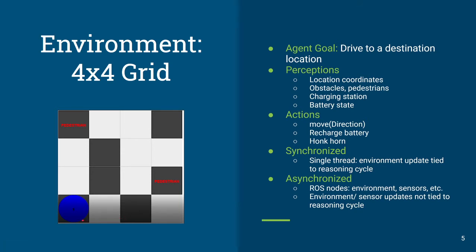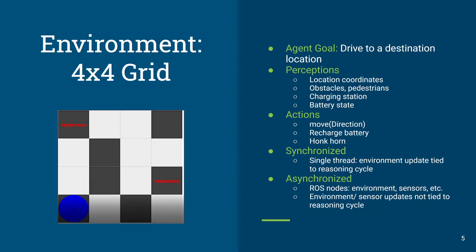It's sitting on top of a battery charging station, and the agent can perceive its location, coordinates. It perceives obstacles, pedestrians, at least those that are in adjacent grid locations. It can perceive the charging station and its battery state. It moves by simply using move commands, move left, right, and so on. And it can connect and disconnect from a battery to recharge it and honk a horn at pedestrians.